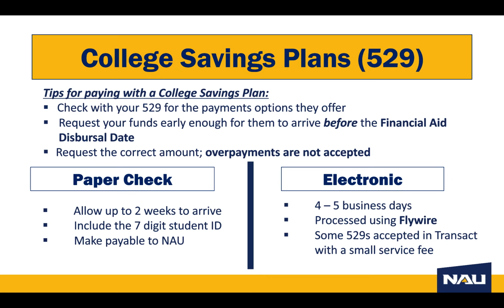You can also check if your 529 is partnered with Flywire to send 529 payments electronically. Paying with Flywire is faster with only 4 to 5 business days to arrive. Some 529s are also accepted directly in Transact. You can review the list in the payment portal to see if yours is included.